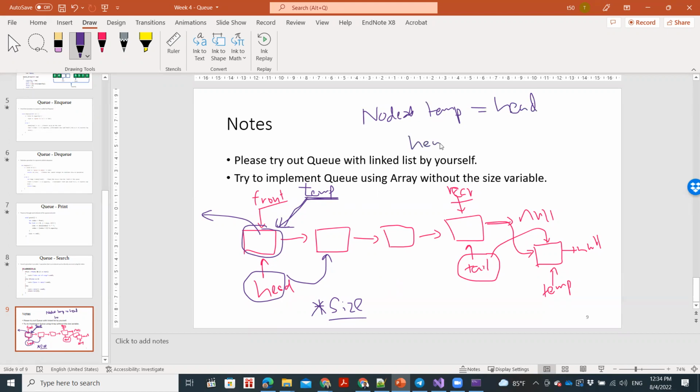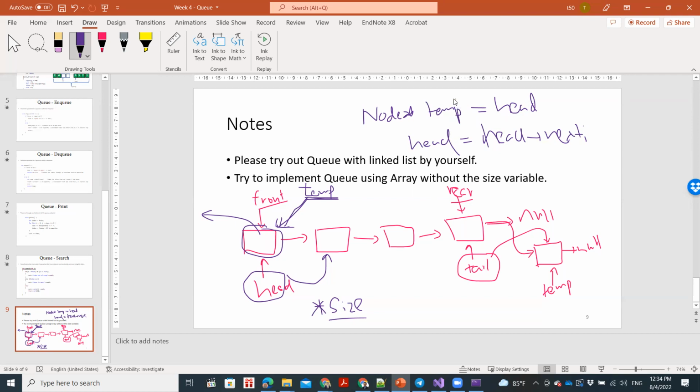Head equal head dot next. Remember, head equal head dot next. So that means we shifted it from here to here. Then you need to return the value, right? So that's something you need to figure out.